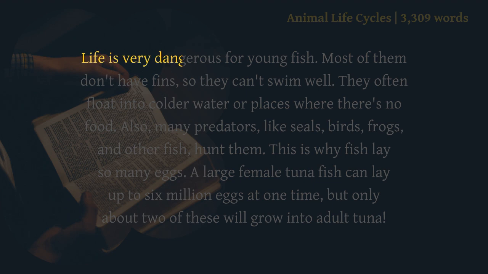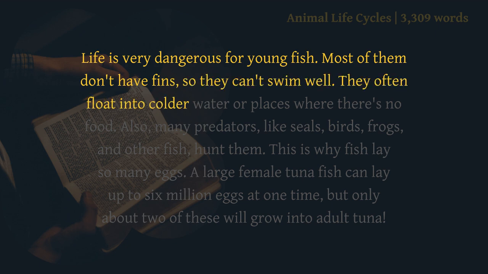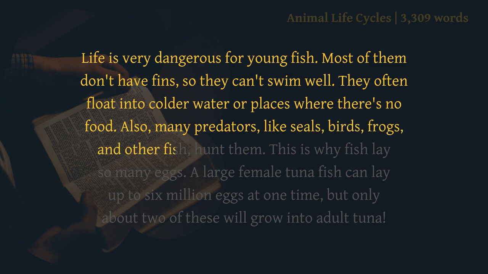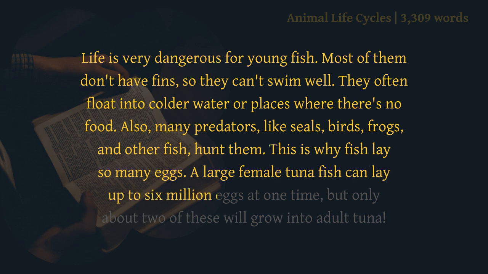Life is very dangerous for young fish. Most of them don't have fins, so they can't swim well. They often float into colder water or places where there's no food. Also, many predators, like seals, birds, frogs, and other fish, hunt them. This is why fish lay so many eggs. A large female tuna fish can lay up to 6 million eggs at one time, but only about 2 of these will grow into adult tuna.